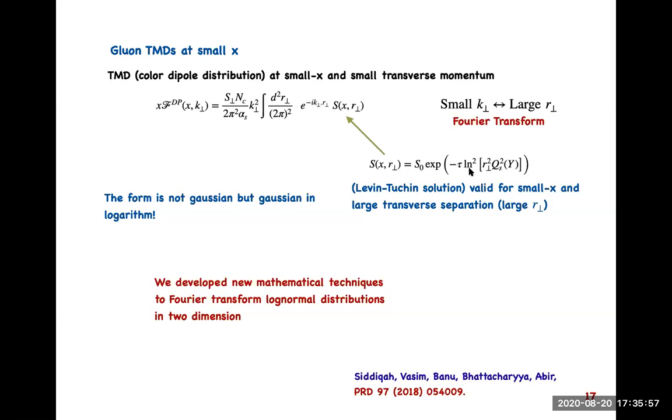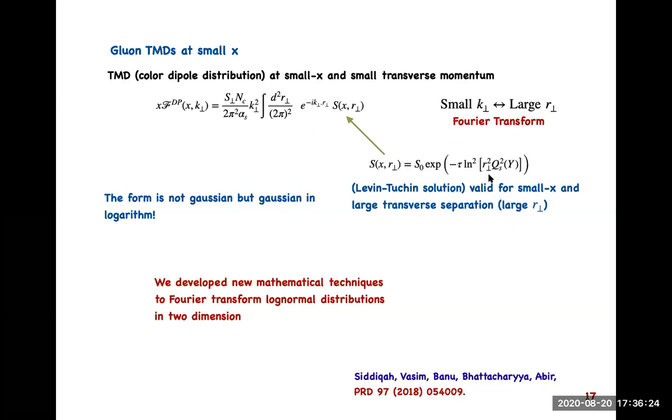So this is called scaling variables, and it is not a Gaussian in the scaling variable. Rather, it is a Gaussian in the logarithm of the scaling variable. So it is a log normal, and there is no standard technique to Fourier transform log normal distributions, log normal functions, that too in 2 dimensions.